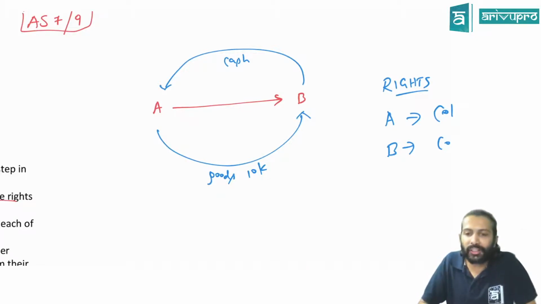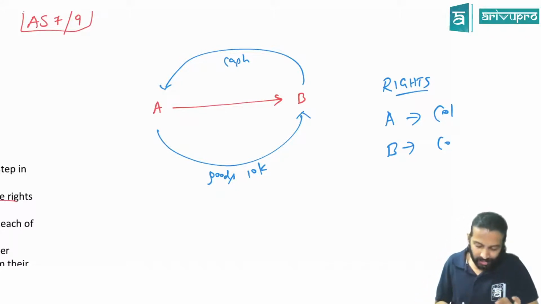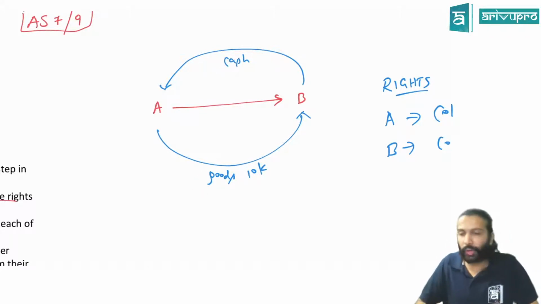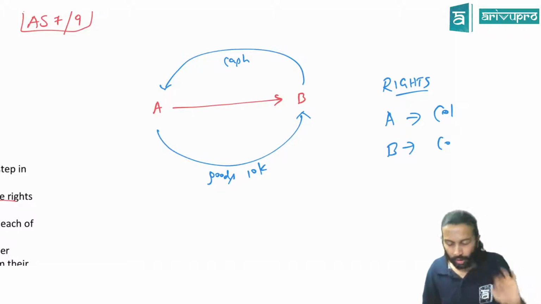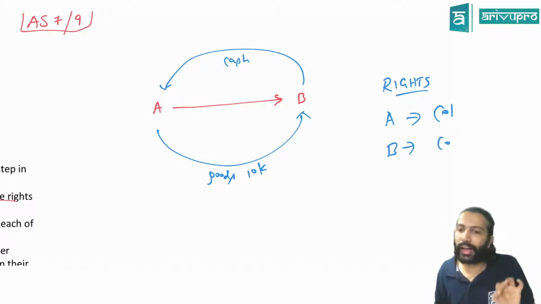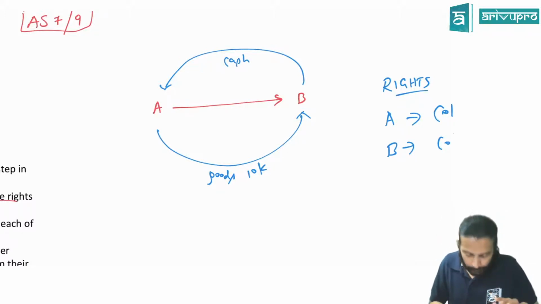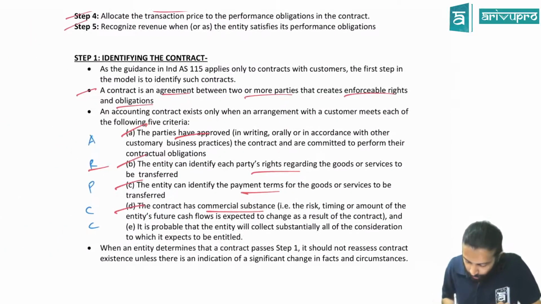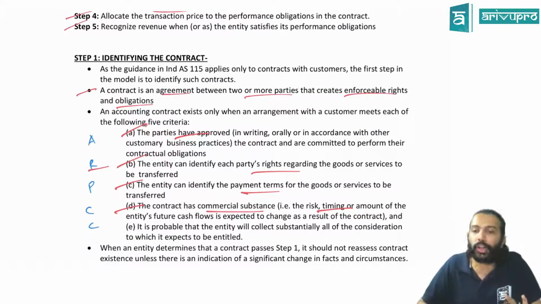If it is the same, we say the transaction lacks commercial substance. We already studied this when we did India 16 and 38. For you to call it a contract, the transaction should have commercial substance, meaning the risk, timing and amount of cash flow should change because of this contract.